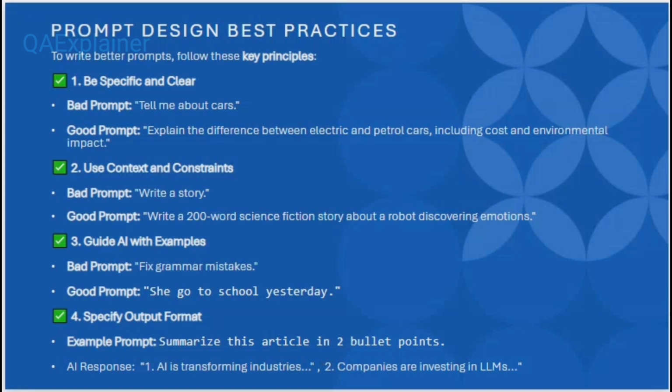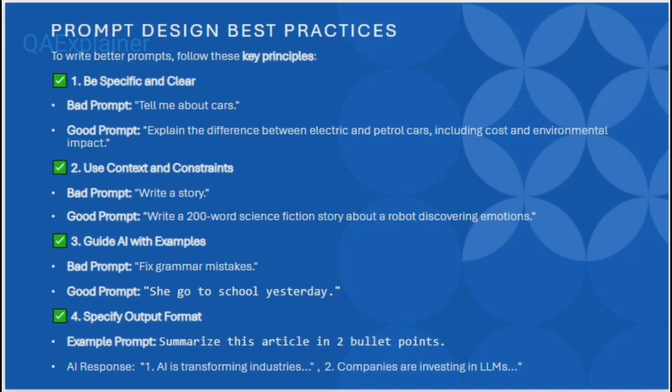Second thing is use context, and basically this is a context based design technique. Suppose here I am giving one example like "write a story." This is a bad prompt because I'm giving just one kind of statement. AI can recognize any kind of story. There are lots of stories all over the internet, and AI can read the data regarding different kinds of stories. So AI can get confused on this point. You have to be more focused on the context behind your prompt.